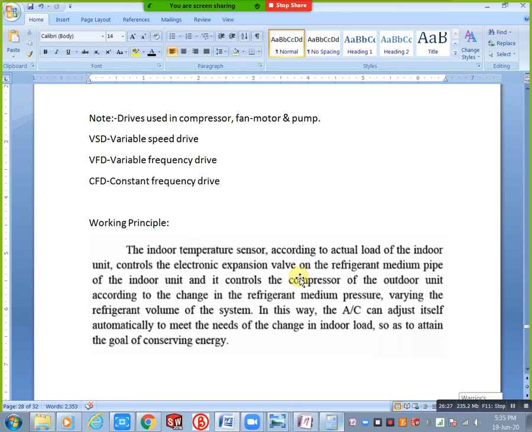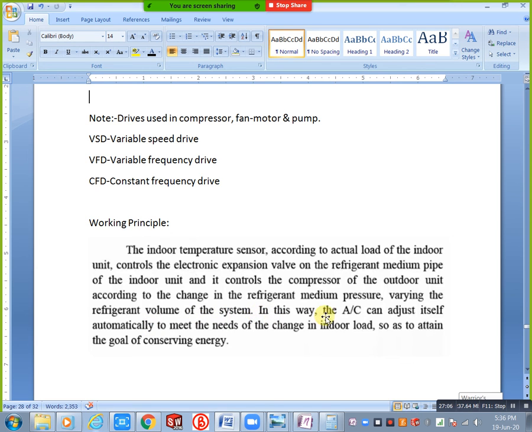Okay, this total indoor unit refrigerant is controlled by the compressor, but in the middle of the system we are using an expansion valve, electronic expansion valve or automatic expansion valve. Why? Because we have various temperatures, or various requirements, that's why we need to mention this one, the electronic expansion valve of the outdoor unit, according to the change in refrigerant medium pressure also. Okay, varying the refrigerant volume of the system. In this way, the AC can adjust itself automatically to meet the needs of the change in indoor load. Okay, so as to attain the goal of conserving energy.